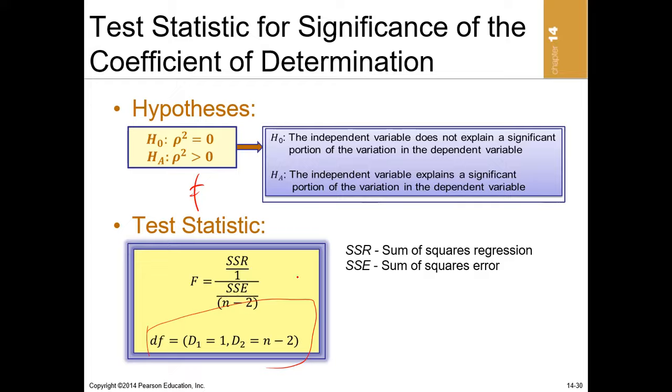If it lies outside the bounds of the critical F, you reject the hypothesis as usual. But when it lies within the bounds of your critical F, you do not reject the hypothesis.